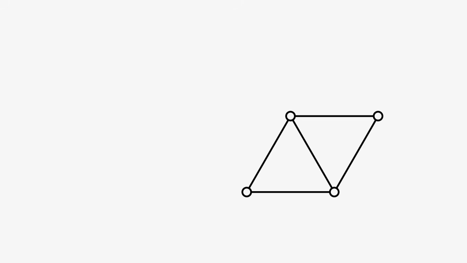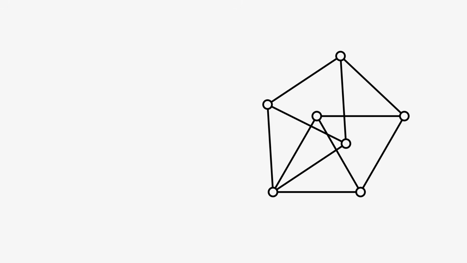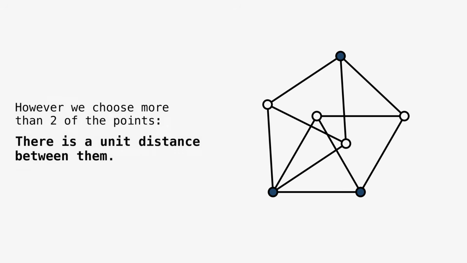In 1961, Leo Moser and his brother William Moser introduced the Moser spindle. By replacing the unit triangle with the Moser spindle, Croft managed to improve the 1/3 bound to 2/7. He did this using the same idea of randomly dropping a small translated set onto the plane. For our purposes, the crucial property of these 7 points is that no matter how we choose more than 2 of them, there will always be a unit distance between some pair of chosen points.